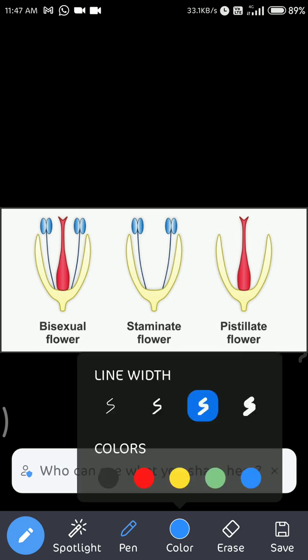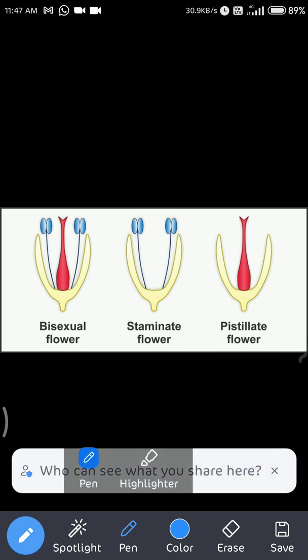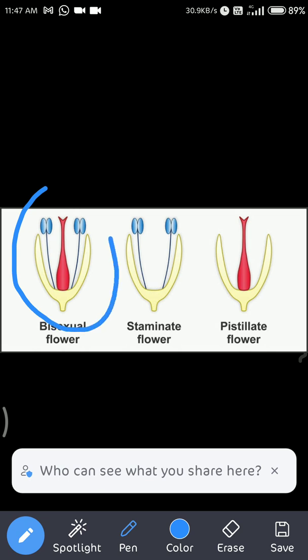So here you can see this. Both the sex organs are there. If both the reproductive parts are there, male and female, then this type of flower is known as bisexual flower. If only one sex organ or only one reproductive part is there, then it is known as unisexual flower. So these both are unisexual.